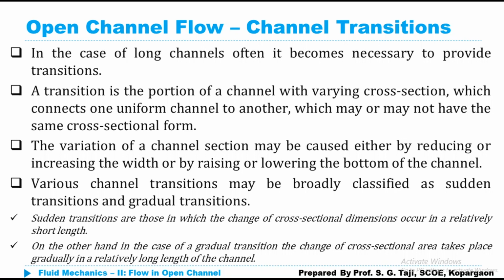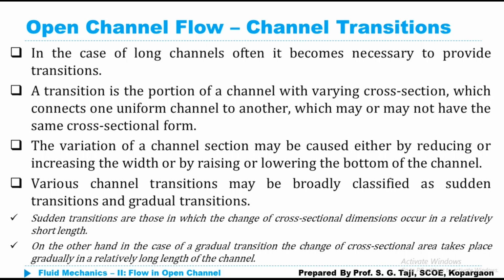Now when we want to increase the depth of flow, obviously we need to provide a transition, so the depth of flow will increase. Or if we want to increase the velocity, obviously we are going to reduce the area of cross section. In that case, we can simply reduce the width of the channel. By reducing the width, the flow will accelerate slightly and the discharge will remain constant, and we will achieve the velocity we want.